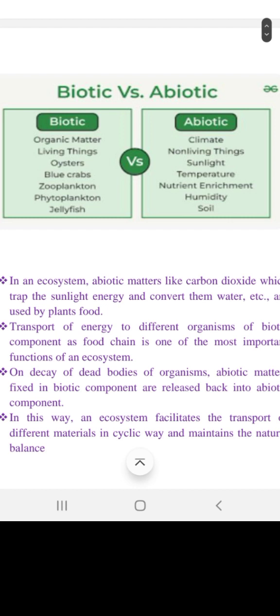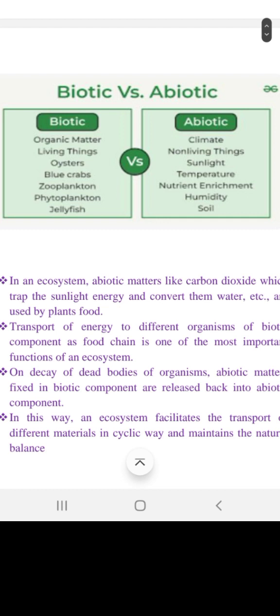We can have two questions out of this topic. What is the difference between biotic and abiotic factors or components? We can answer it as: biotic components are those that depend on oxygen. They need oxygen, they breathe in, they can do respiration. They are the living creatures such as humans and animals. Abiotic components are those that are non-living. They can't respire, such as certain gases, oxygen, carbon dioxide, etc.